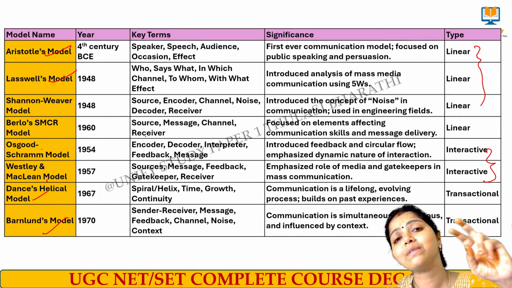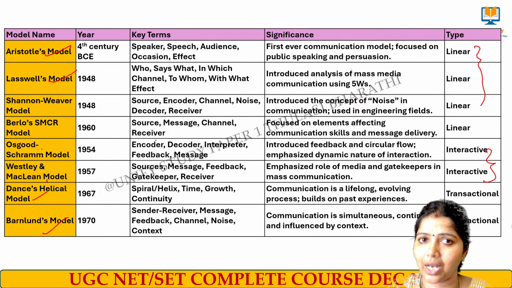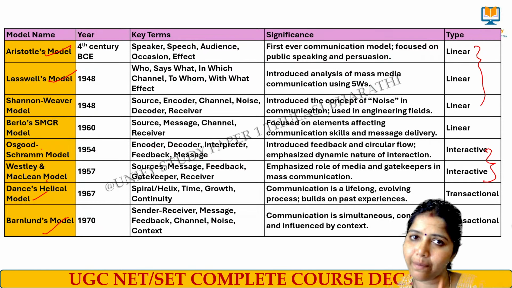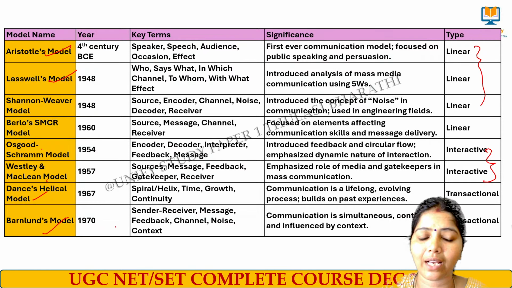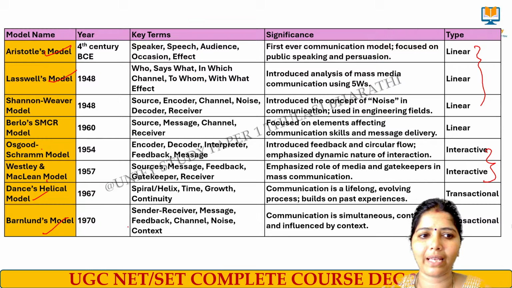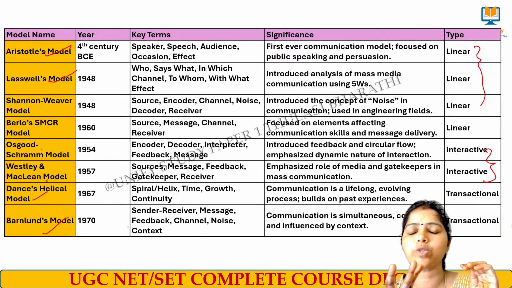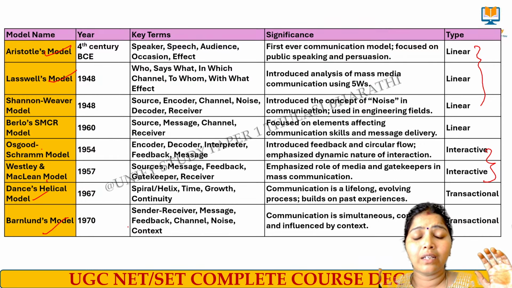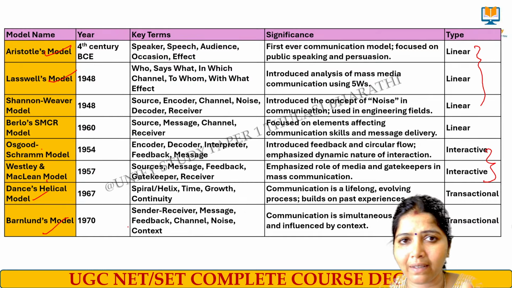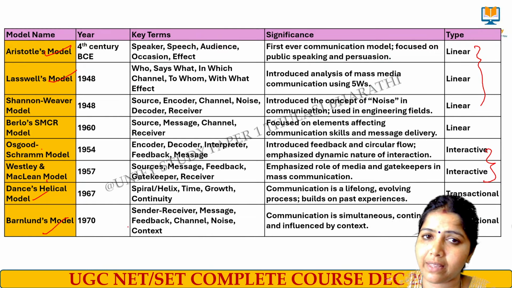Ma'am, what is the difference between interactive and transactional? Interactive means I can send a message to you, you can also send a message to me. But in the transactional model, it happens simultaneously. You got the point? See, a simple example. Take the newspaper as an example. Some person is sending some message to be printed. The editor accepts it and it has been printed. Some mistake was there.